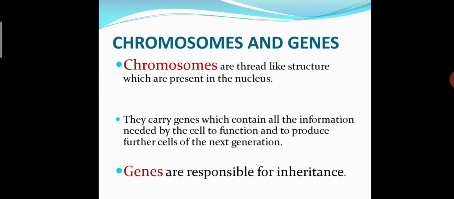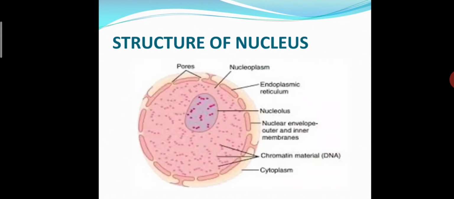protoplasm. See students, in our nucleus one of the most important parts is the genes. What do these chromosomes and genes do? Chromosomes are thread-like structures which are present in the nucleus. We all know about it. See in this structure, this is the whole structure of the nucleus. In this structure you have seen some chromatin material, or thin thread-like structures, in the nucleoplasm.